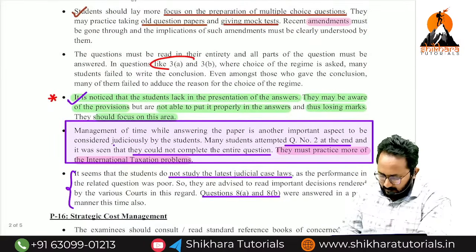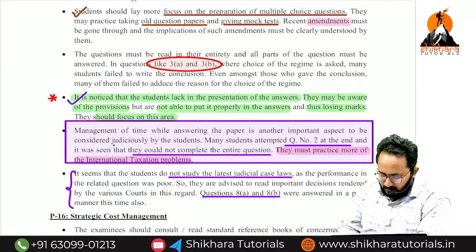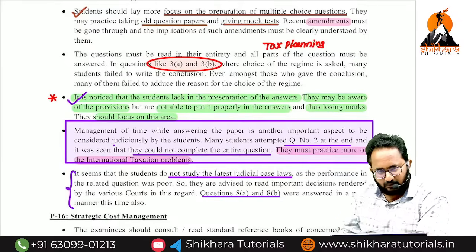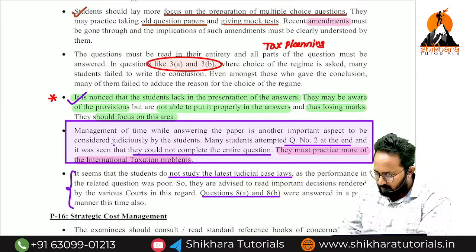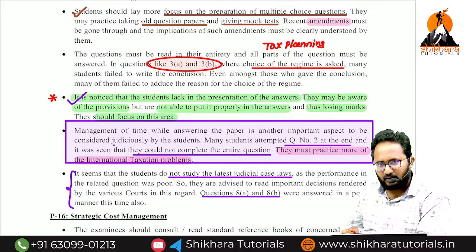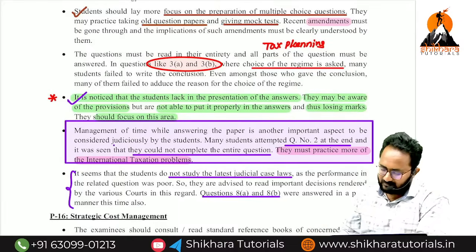And 3A, 3B, always tax planning, right? Yes, in some cases, if tax planning questions are given in 3A, 3B, students present everything well, but the conclusion is left to the examiner. We have written all the answers, but on the conclusion we are giving the chance to the examiner.